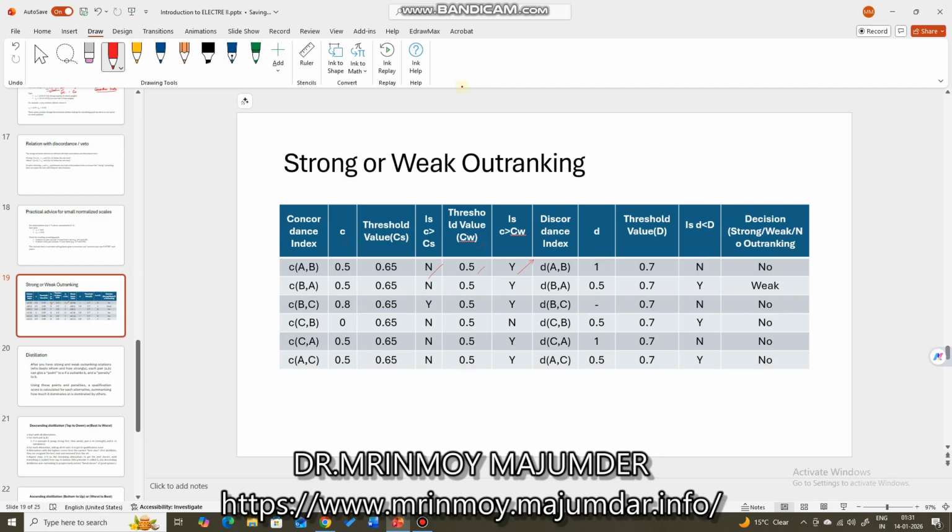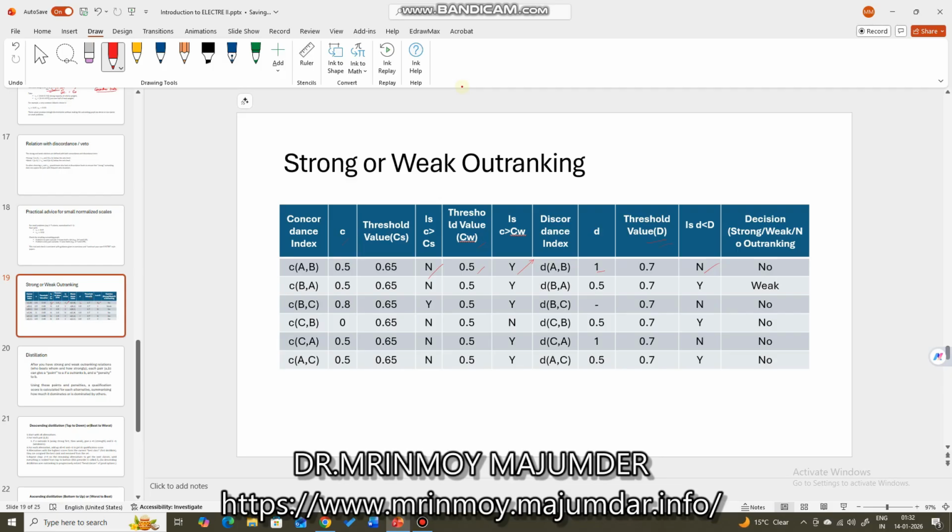And in case of discordance index, the value is 1. Threshold value of strong discordance is taken as 0.7. Is it less than that? No. So what is the decision? Strong, weak, or no outranking?